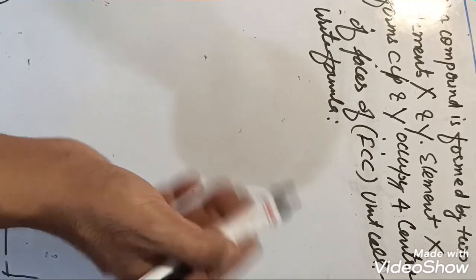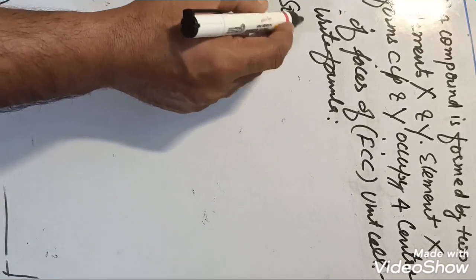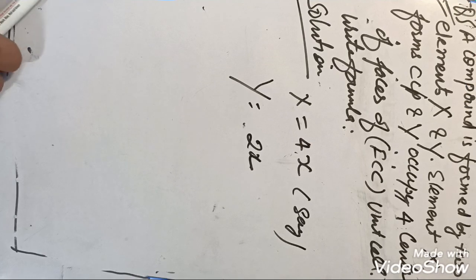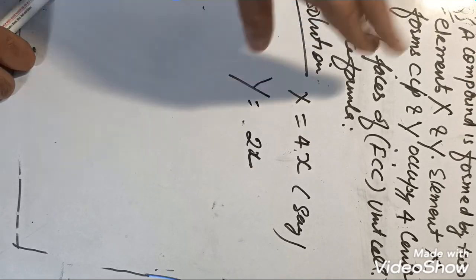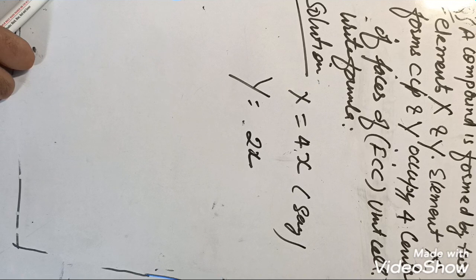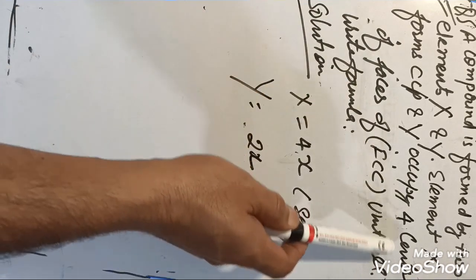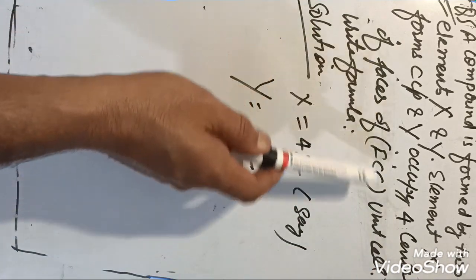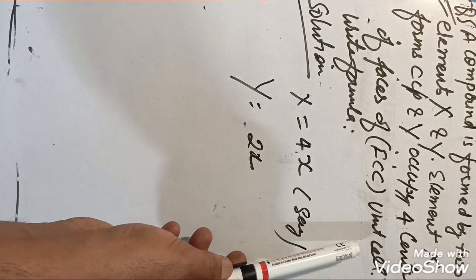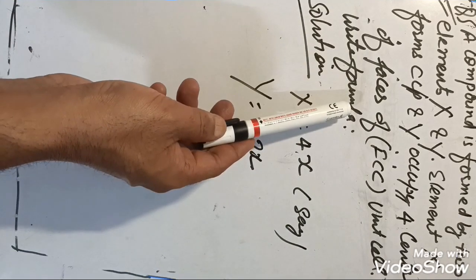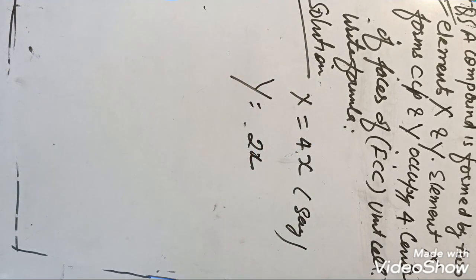Write formula of that compound. So now this is another question. Write its molecular formula.